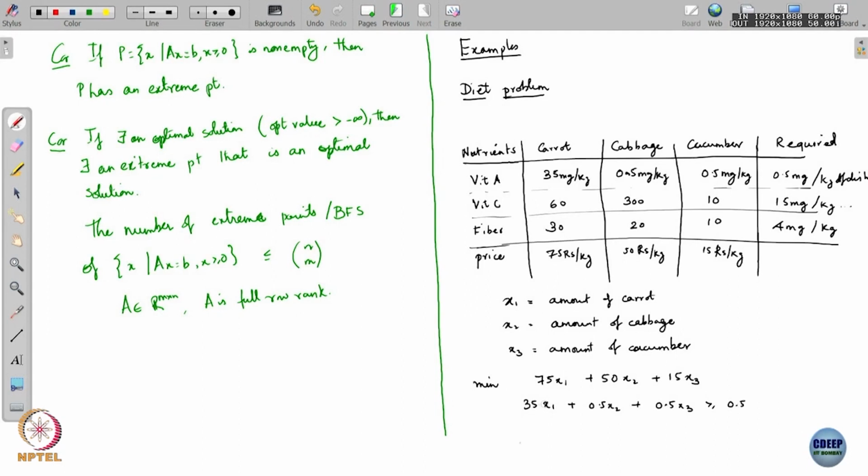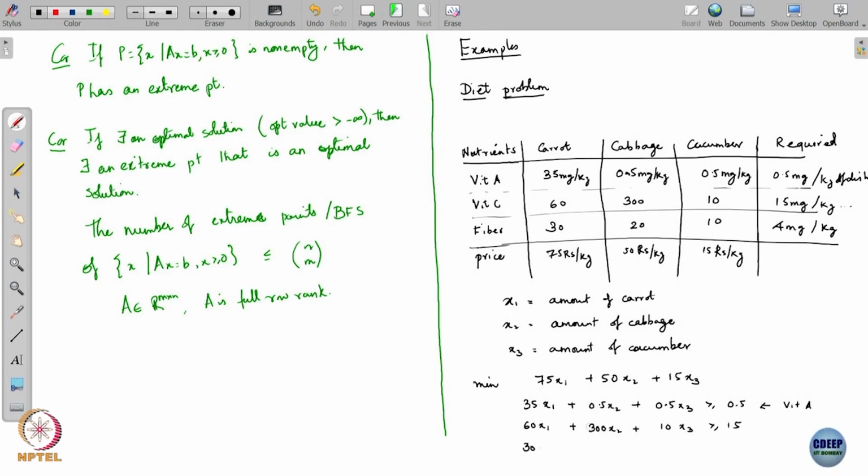Right. Similarly, I have an additional requirement, which is 60 into x. This here was for vitamin A. I have similarly for vitamin C. So, 60 into x1 plus 300 into x2 plus say 10 into x3, and this should be greater than or equal to 15.